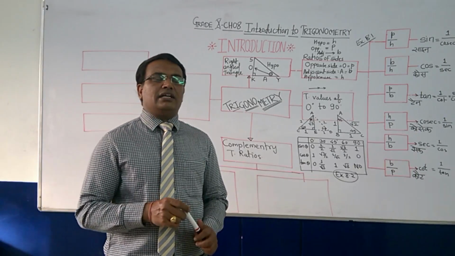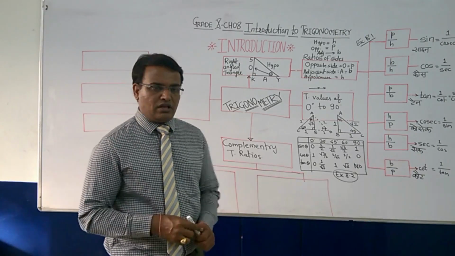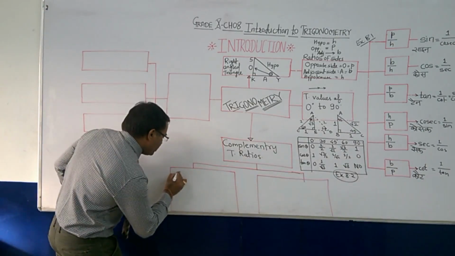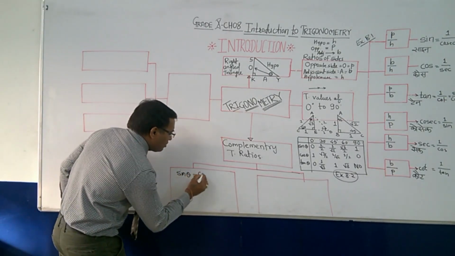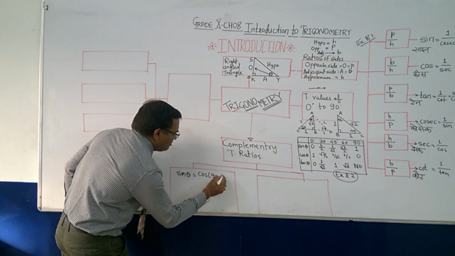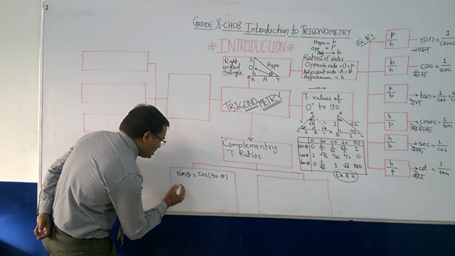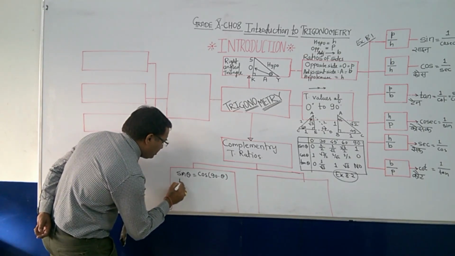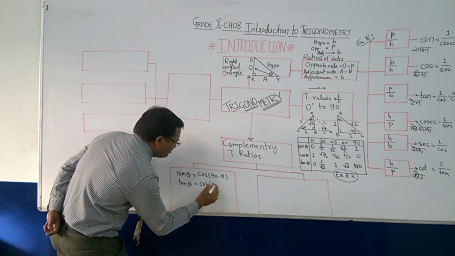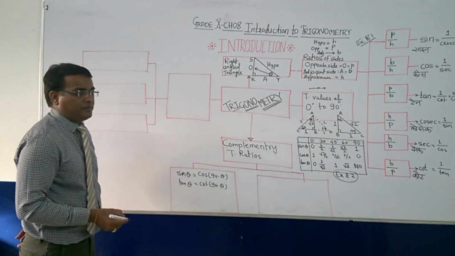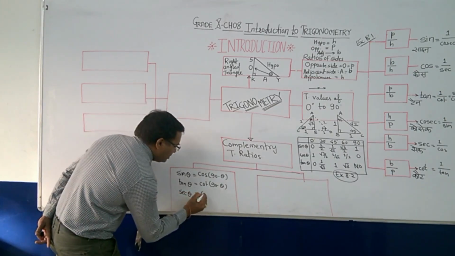So if angle A is there, what is the complement of A? It is 90 minus A. In the same way, sin theta's complement is cos of 90 minus theta. Similarly, tan theta gives you cot of 90 minus theta, and sec theta gives you cosec of 90 minus theta.